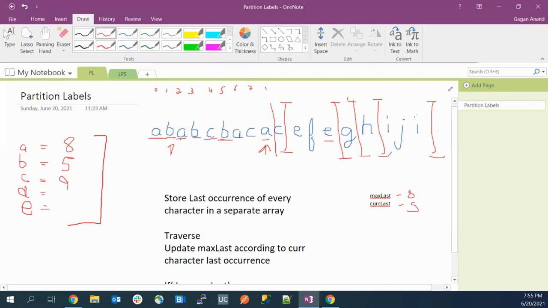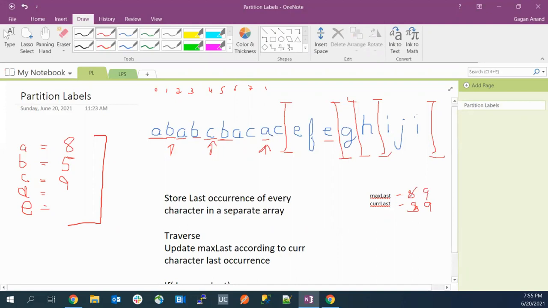Now moving forward, we'll go for C. Now the current last occurrence will be 9. That is higher than 8, right? So this means that we have to move the partition. So this is the current partition now. So we have to update the value here as 9, right?